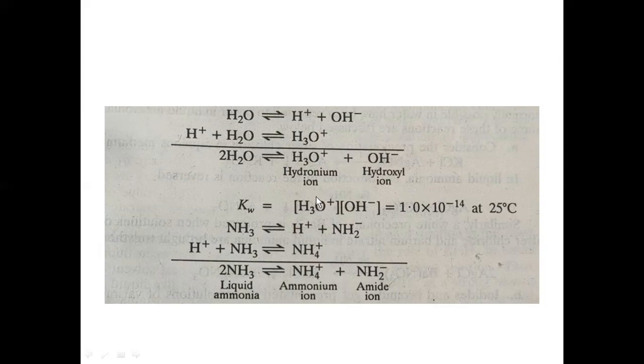A similar type of reaction is observed in case of ammonia: H plus and NH2 minus. Okay. And this H plus will combine with ammonia, leading to the formation of ammonium ion. Two molecules of liquid ammonia will lead to the formation of ammonium ion and amide ion. Okay. So this behavior is somewhat similar to that of the water molecule.